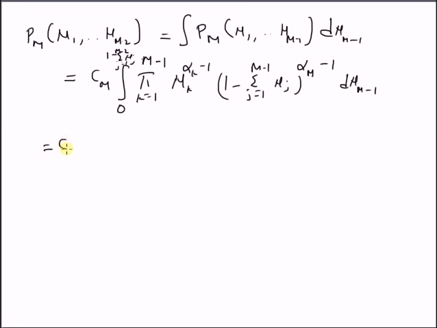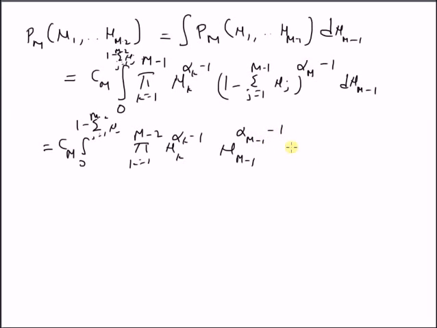Rewriting this integral, we have the integral from 0 to 1 minus summation j equal to 1 to m minus 2 of mu j, the product k equal to 1 to m minus 2 of mu k power alpha k minus 1, and we have another factor mu m minus 1 power alpha m minus 1 minus 1, and this is times 1 minus summation j equal to 1 to m minus 2 of mu j, minus mu m minus 1, power alpha m minus 1, d mu m minus 1.